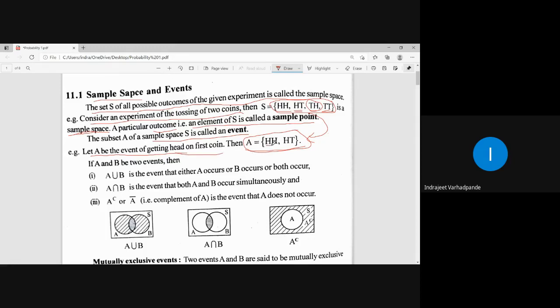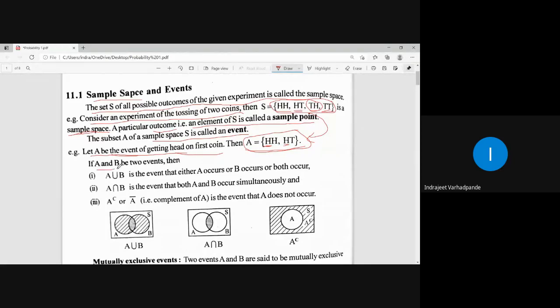So here also we see that whatever collection we are having, one head is available. Here also, whatever collection we are having, one head is available. So this particular set is called a subset of the sample space denoted by S, which will be called an event. So the event is represented by the collection of the elements HH and HT.